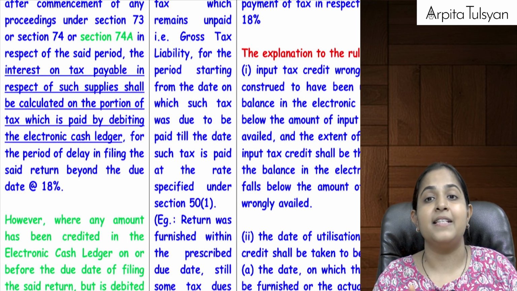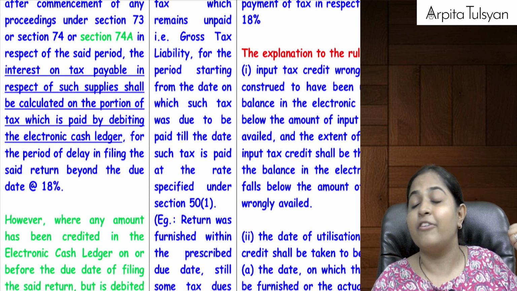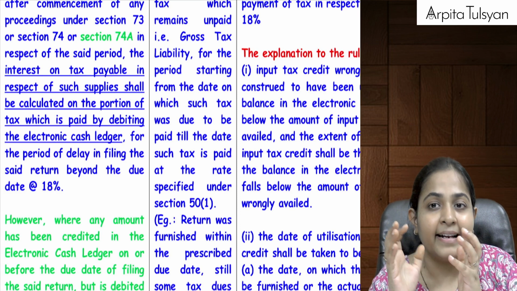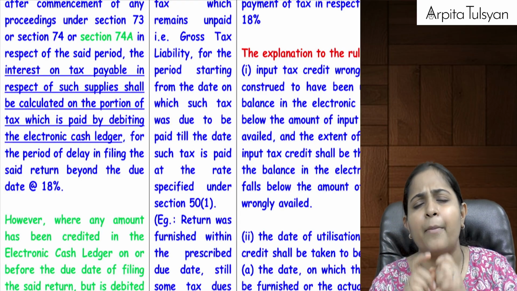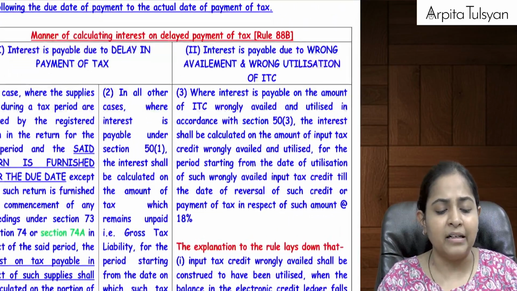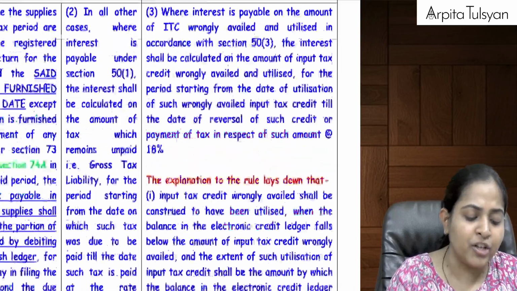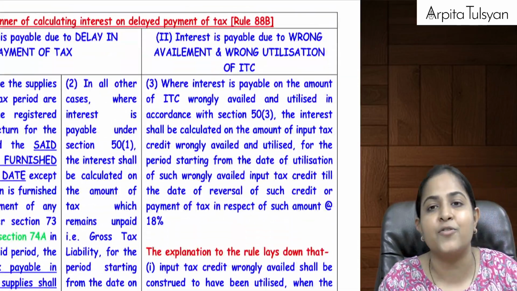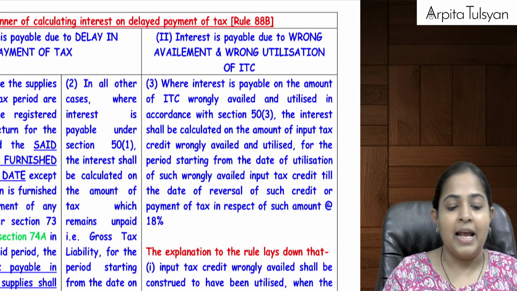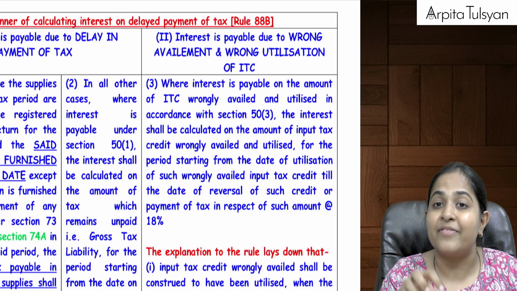The only difference here is, in the first one we were paying the interest on the net tax liability. Here we are going to pay the interest on the gross liability. Whatever total amount is short paid, on that you will be paying the interest. Are you clear till here? And the duration from where the interest meter is going to start remains the same for the first 2 points. And the last one, the third case: when is interest payable?